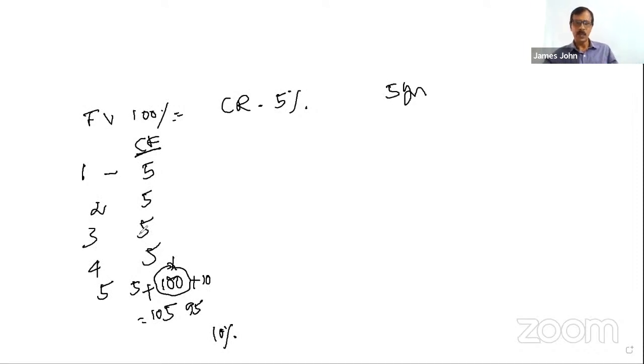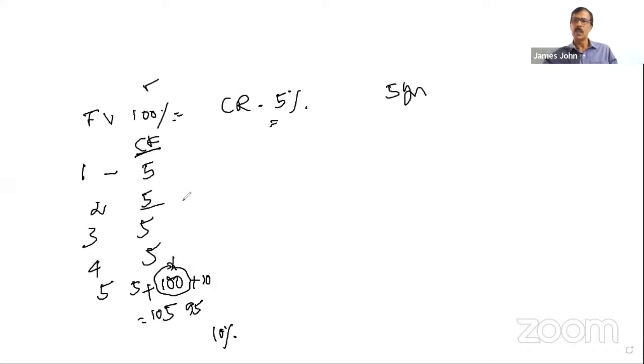Fine. So these are all the benefits they are getting. So how do you calculate? Now this 5% is the coupon rate. Now the yield which he is getting is something different, because suppose this bond, the face value is 100.